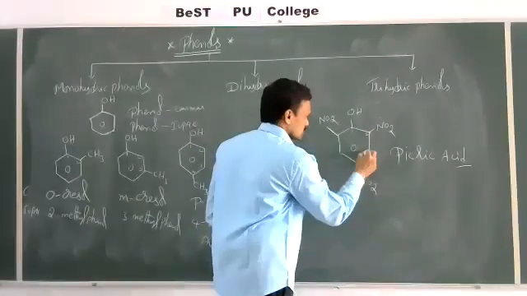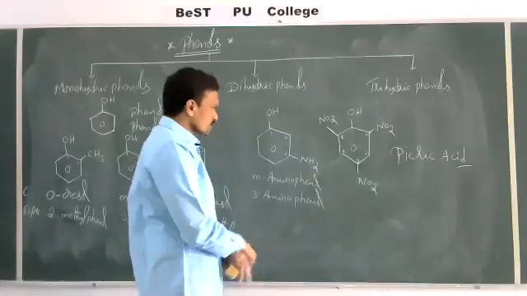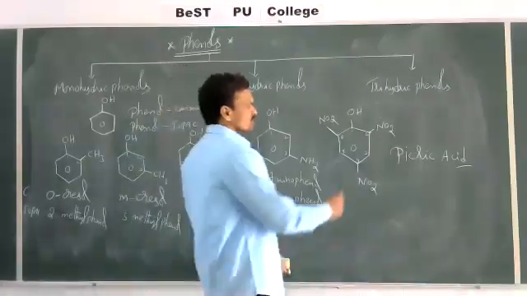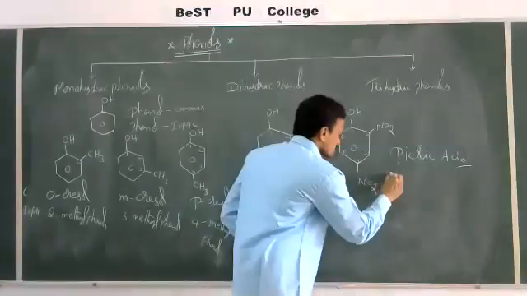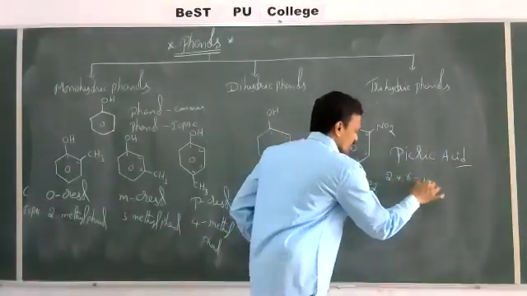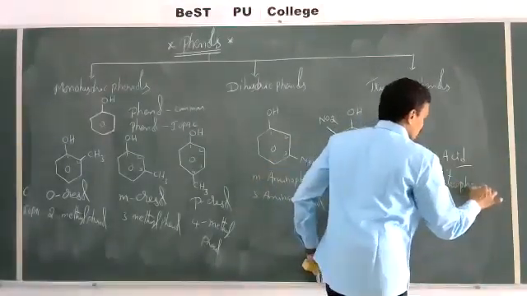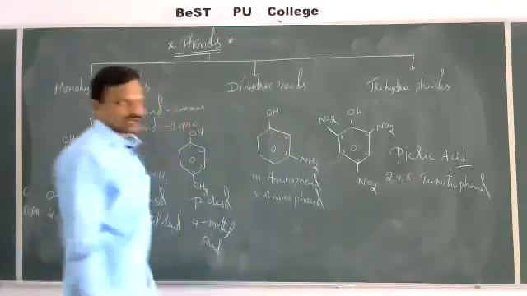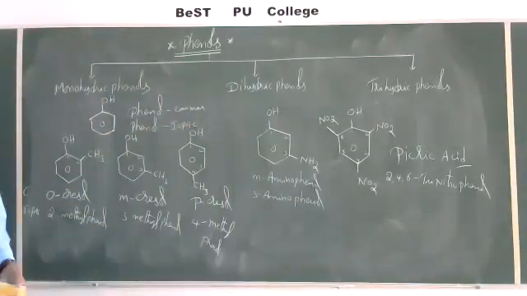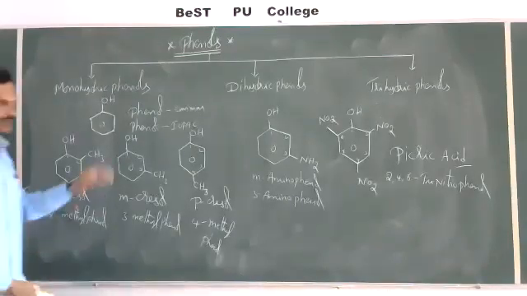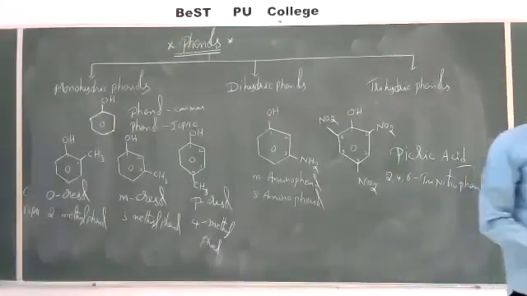1, 2, 3, 4, 5, and 6. So now what is the position of these groups? 2, 4, 6 with respect to OH. So the name is 2, 4, 6-trinitrophenol. 2, 4, 6-trinitrophenol. These are some examples of monohydric phenols, meaning the phenols which contain one OH group. Other than that, some other substituent may be present.